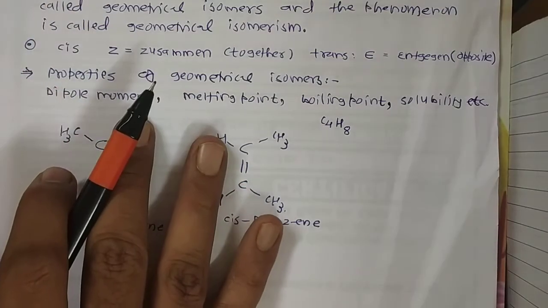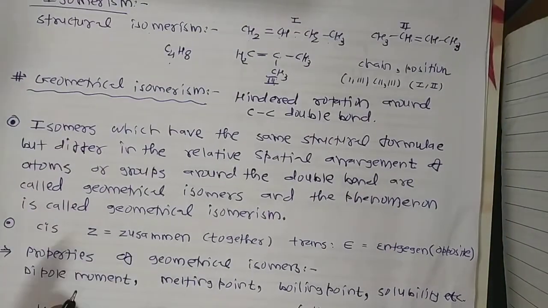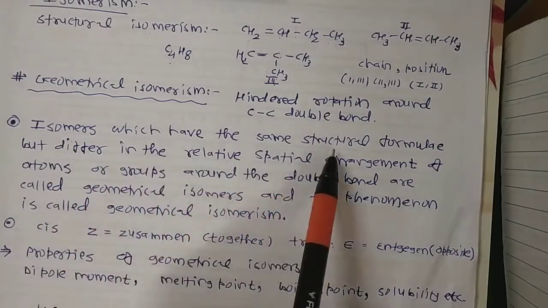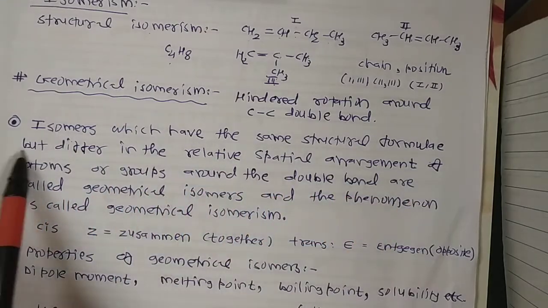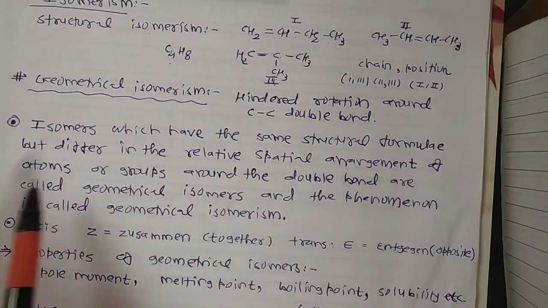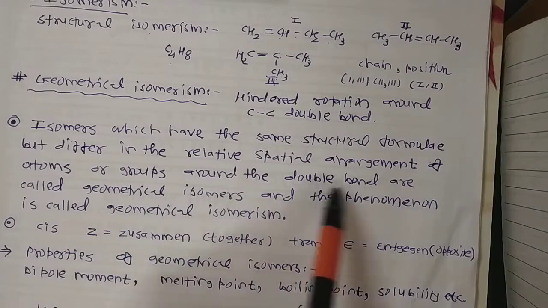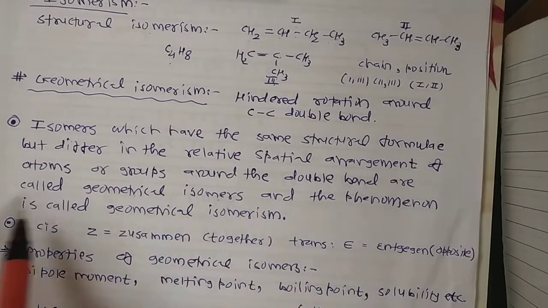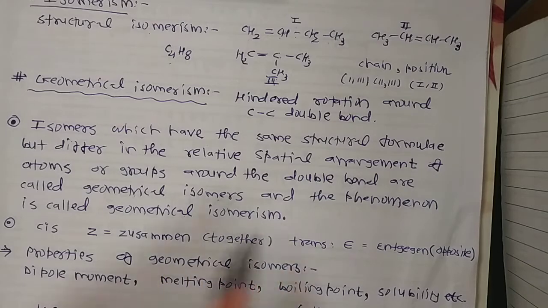So what is the definition of geometrical isomerism? Isomers which have the same structural formula but differ in the relative spatial arrangement of atoms or groups around the double bond are called geometrical isomers, and the phenomenon is called geometrical isomerism.